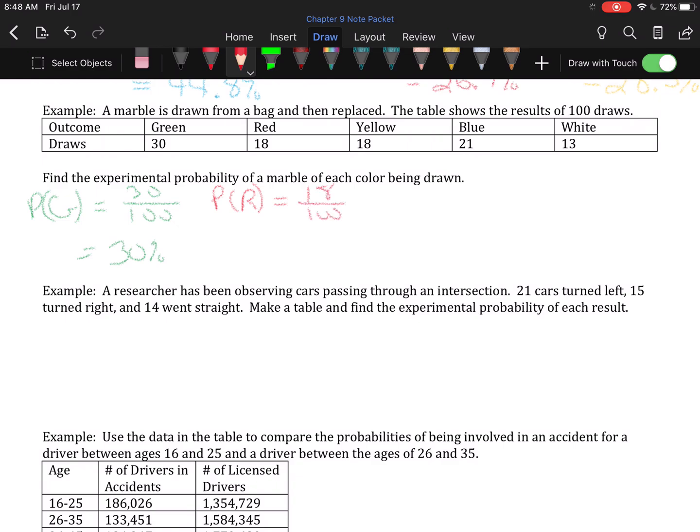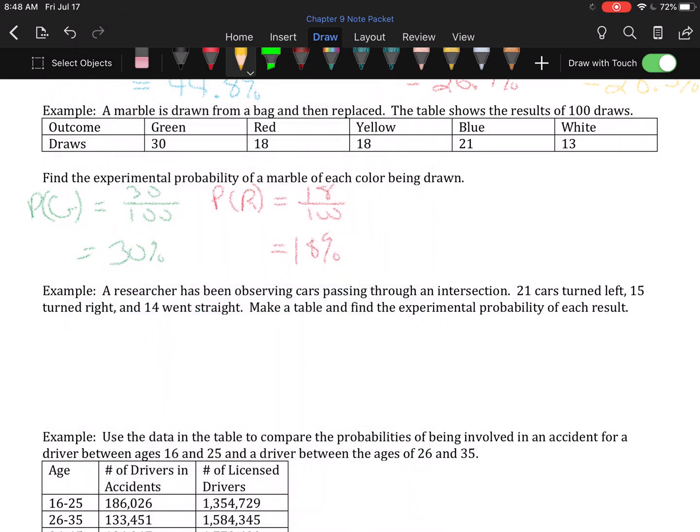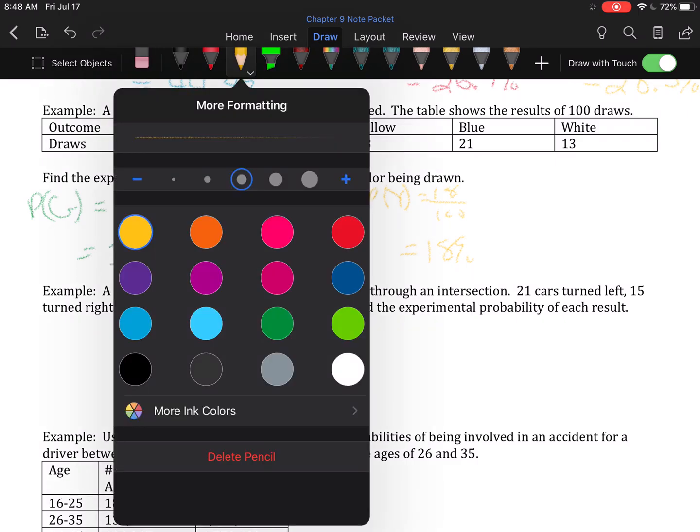That is 0.18. When shifted over, it's 18%. The probability of yellow is the same thing. If it came up the same number of times as red, they'll share their probabilities.